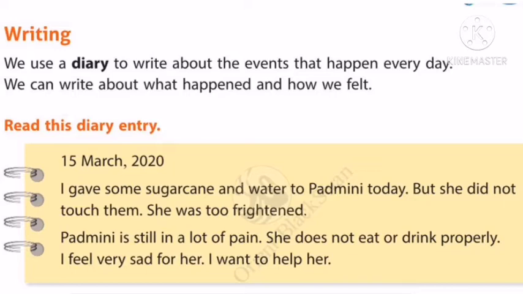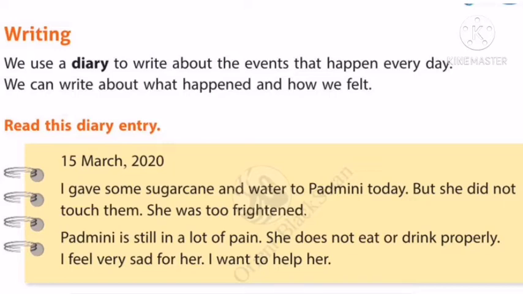She does not eat or drink properly. I feel very sad for her. I want to help her. So this is what Amma felt in her mind. She is very sad. So children, when you are writing a diary, you have to write what made you happy and what makes you sad. All these things you can write in the diary.